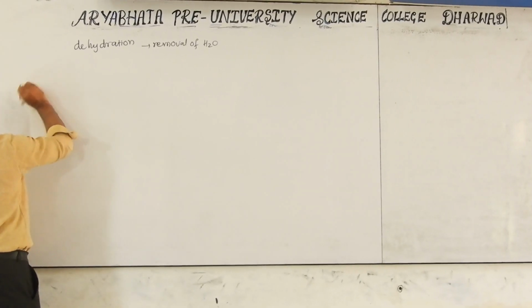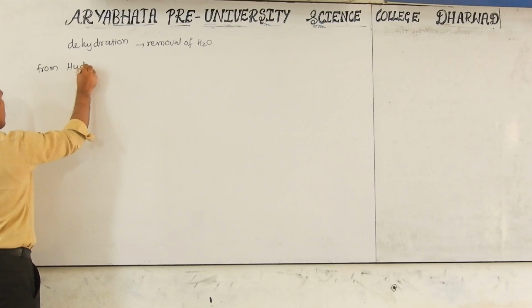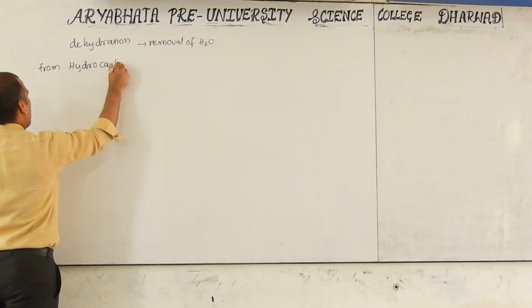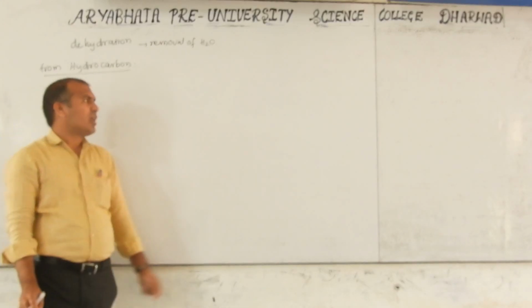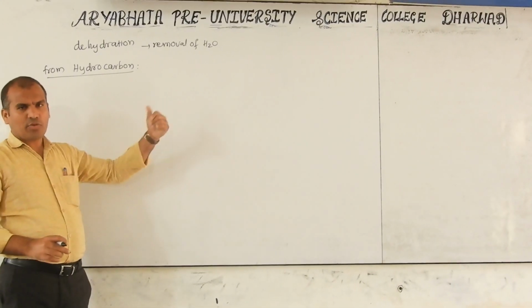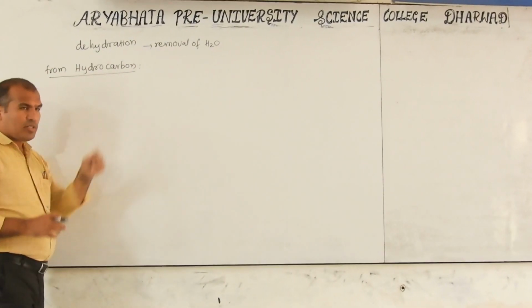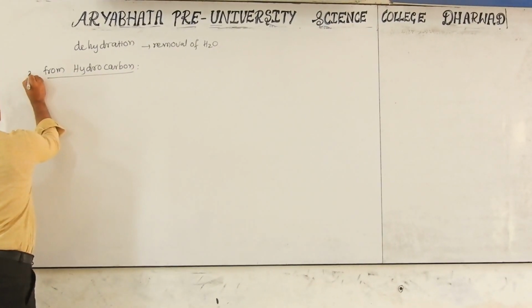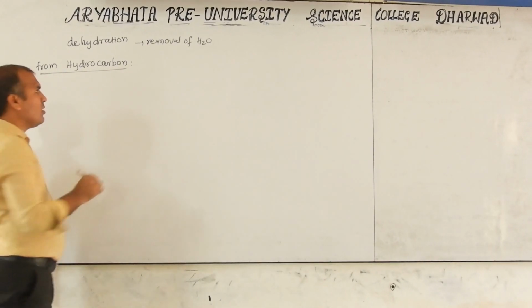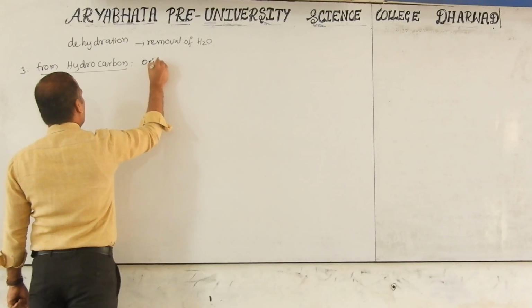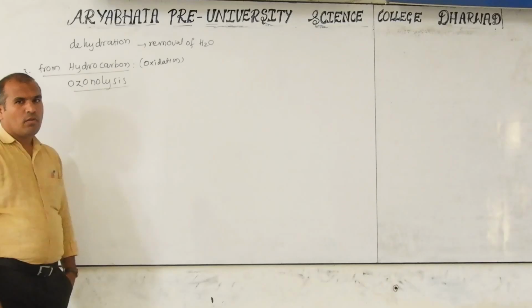Now one more reaction is from hydrocarbon. All these are preparation methods. One is from alcohol by the oxidation method. The second one is also from alcohol, by dehydrogenation or oxidation. The third one is also preparation of aldehyde and ketone, from hydrocarbon. But here also oxidation takes place. This has another name as well.